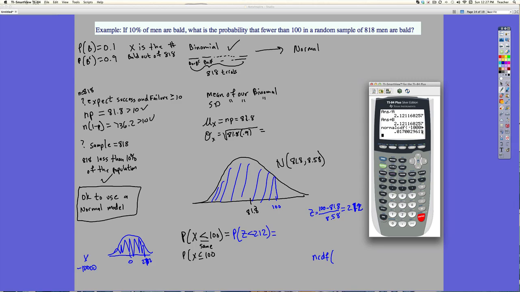Should be a rather big number. I put a negative there. It should be a big number, not a small number. So I must have hit something wrong. See, I already know I did something wrong here. I put a negative there, but it's not negative, it's positive. So it's a positive 2.12. So that's good. You guys could see mistakes and understand this. I see this shaded region is so big, I know it's going to be bigger than 50%. So as soon as I get 1.7%, I know I did something wrong.